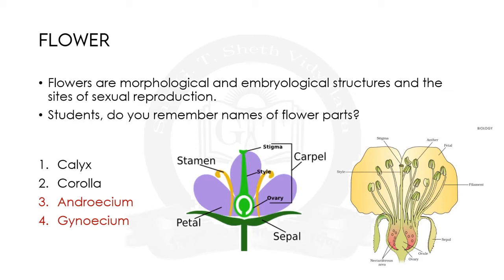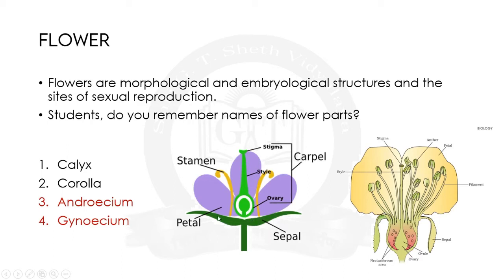In the diagram also it is shown. This is the whole structure of the flower, and in the line diagram and the colorful diagram all four parts are seen. First is calyx, and the units of calyx are sepals, which are almost green leafy structures.